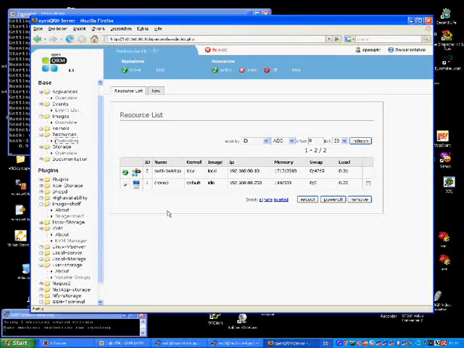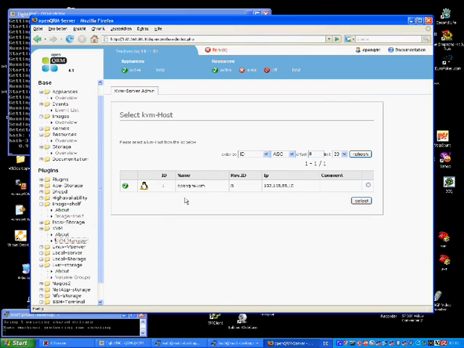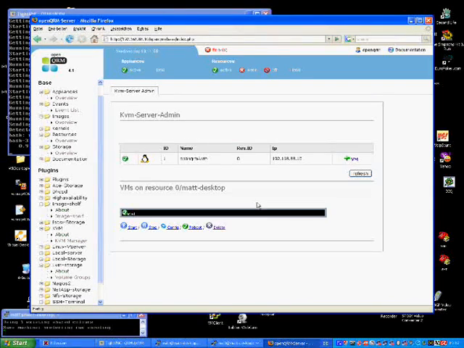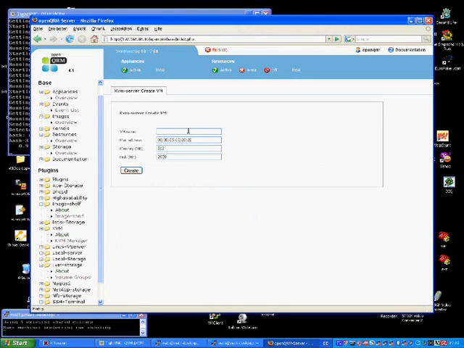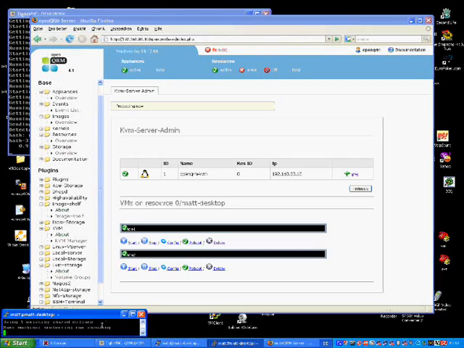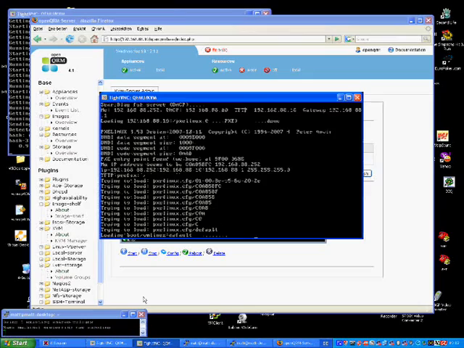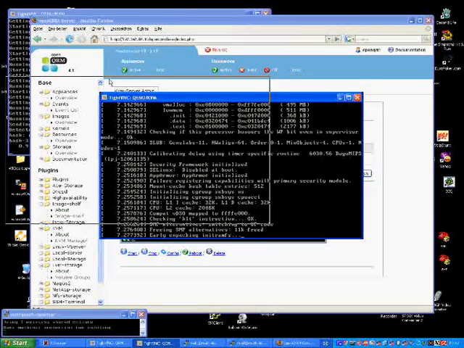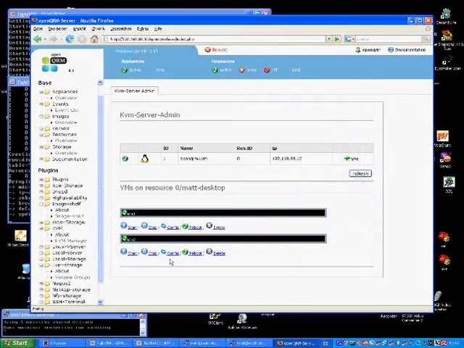Just because it's so easy, we are creating another KVM virtual machine via OpenQRM and starting it up. While the second system is booting, I would like to show you that with OpenQRM you always have the full control over your virtual machines.